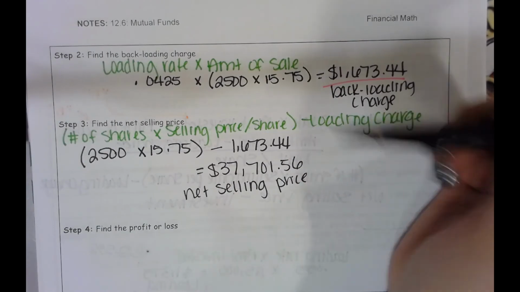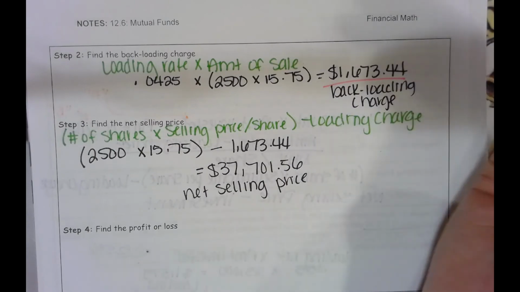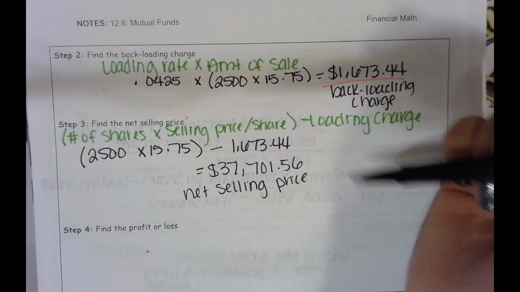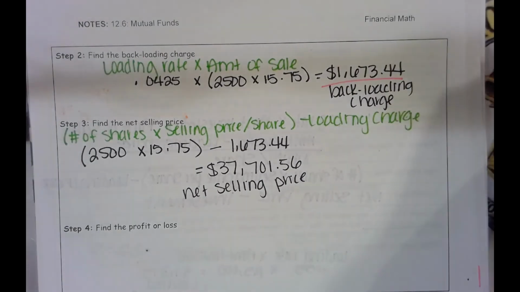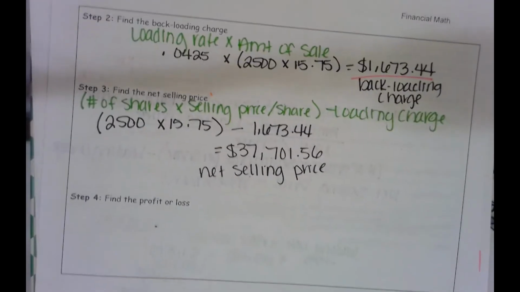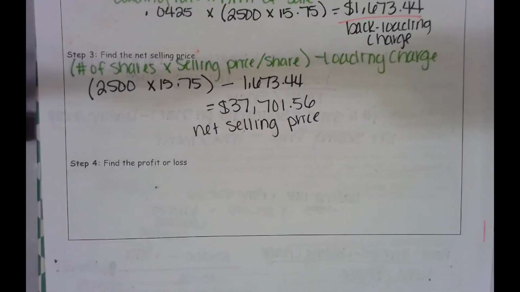Somebody else does all this math for you, and you just see how many shares you had, how much money you put in, how much money you got back when you decided to sell. There's probably somebody in the mutual fund that takes care of all of this with the selling and everything, and they just tell you the money and give you the money. If somebody does that, make sure you ask, can I see all the transactions that happened? So you're making sure they're not robbing you of money, because that's the easiest way to steal someone's money. If you're in charge of money like this, you can easily slip out money, especially for people that don't go back and check on that.